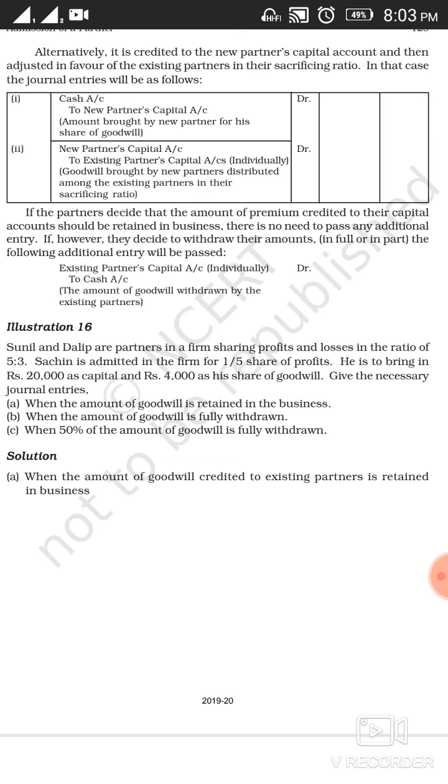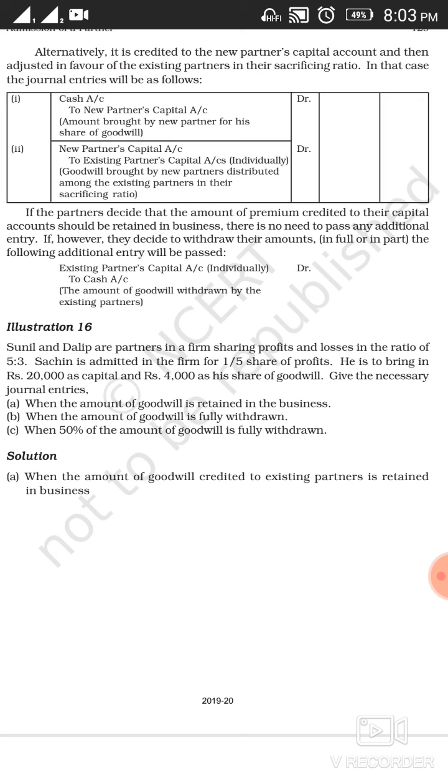So whatever amount is brought by the new partner for his share of goodwill as premium, the entry can be cash account debit to new partner's capital account. Then the same will be adjusted from the new partner's capital account to the existing partners individually. The entry for that will be new partner's capital account debit to existing partners' capital accounts.